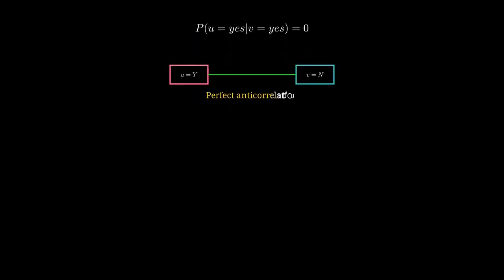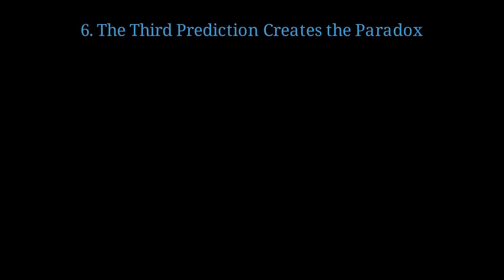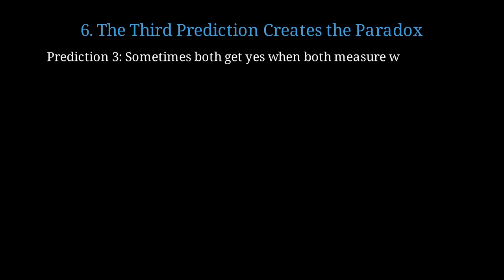These first two predictions show perfect anti-correlation. When Alice gets yes for U, Bob must get no for V, and vice versa. Here's where things get truly bizarre. The third prediction contradicts classical logic. Third prediction. Sometimes, when both Alice and Bob choose to measure in the W basis, they both get yes results. The probability of both getting yes when both measure W is 1/12, or approximately 8.3%.